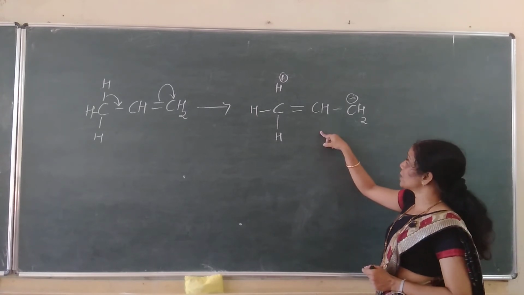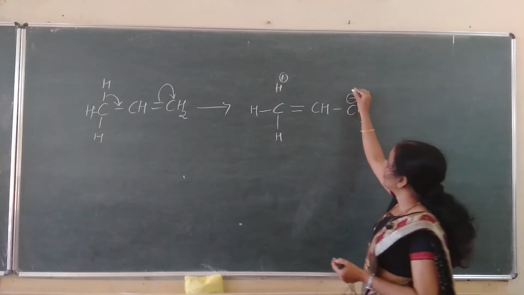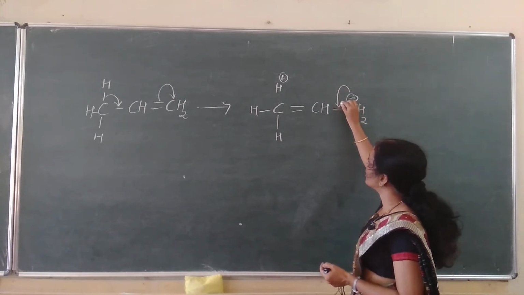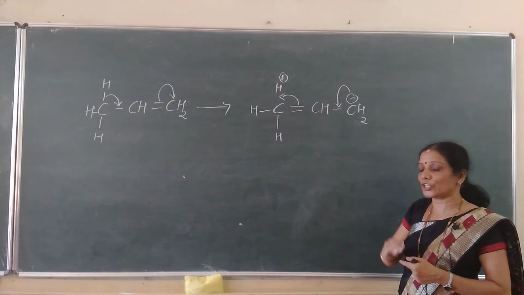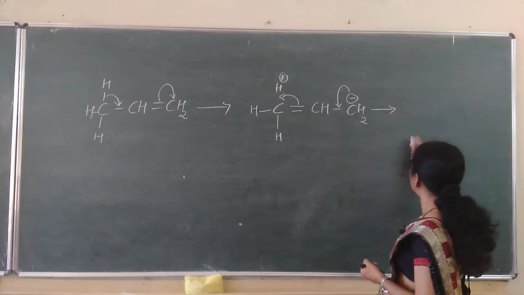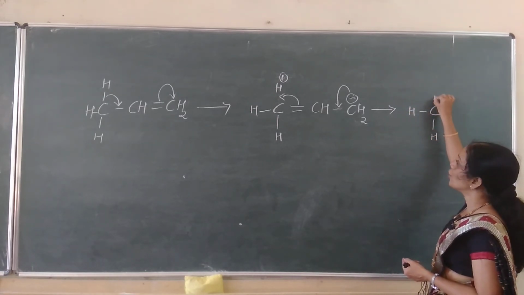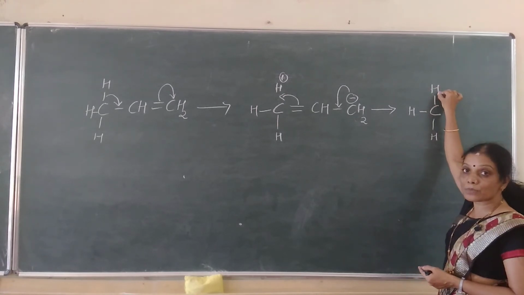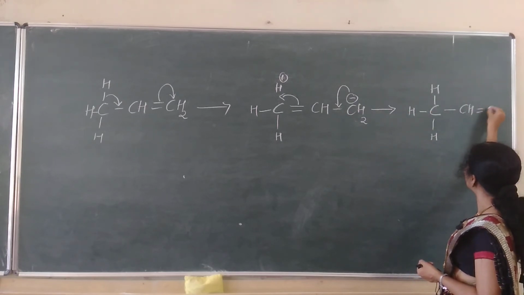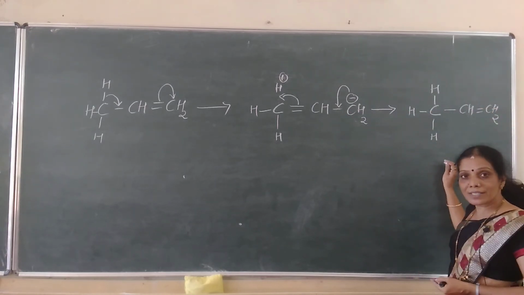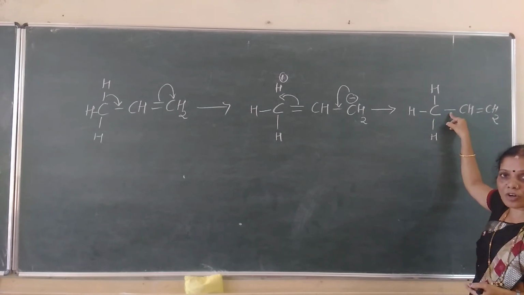Understood? Again, the next process. It cannot retain in this state for a long time. Within a fraction of a second, another delocalization. See, shift from here to here, here again to the next position. The process goes on, continues to attain the comfortable state. That means we get here C bonded with the H, bonded with the H, a new bond is formed here with the H plus, it becomes H, double bond becomes single bond CH, single bond becomes double bond CH2. The process doesn't stop at this stage. Again the next hydrogen donates its sigma electrons.